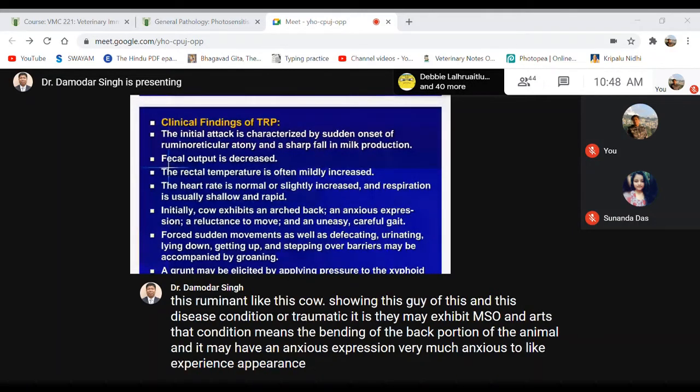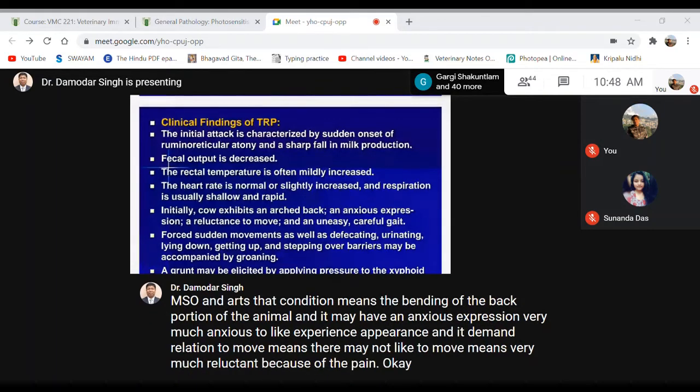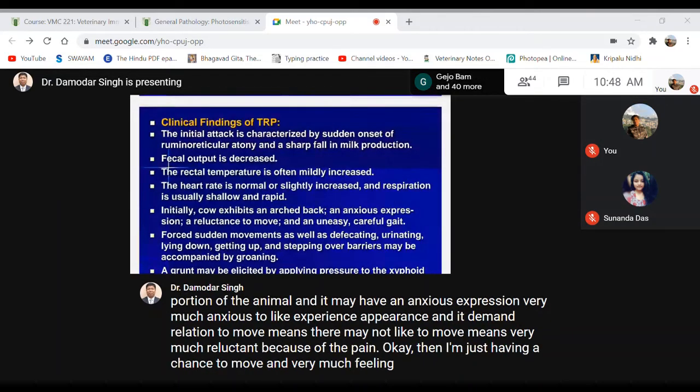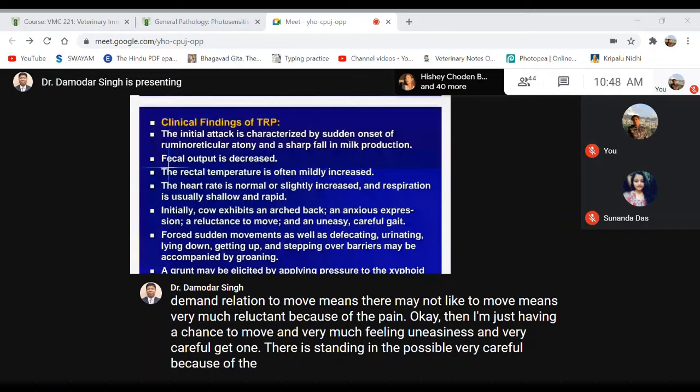Okay, they may just have reluctance to move, feel very much uneasy, and have a very careful gait when standing. Their posture will be very careful because of the injury to the heart particularly, or sometimes the peritoneum also. So the animal's movement, gesture and posture will be very careful and they may look very anxious.